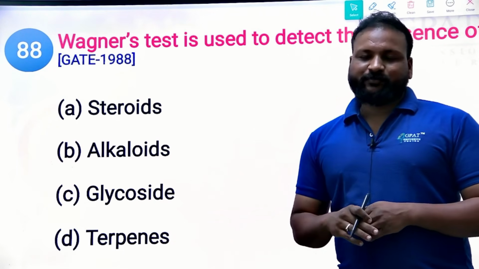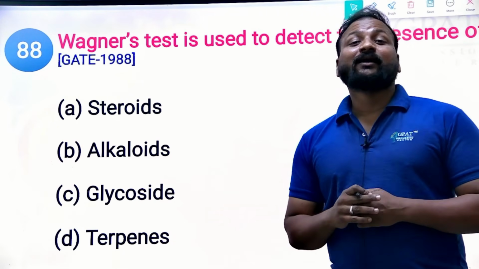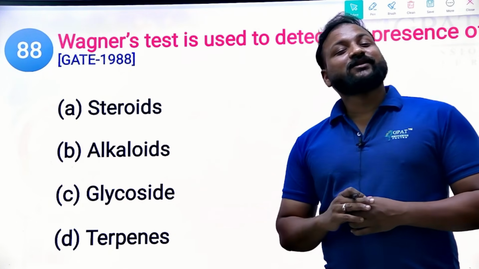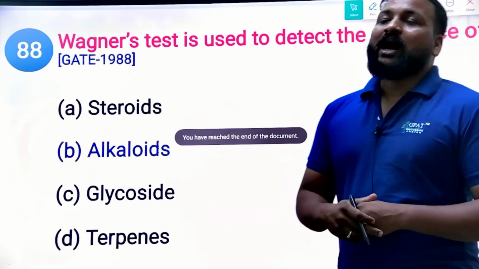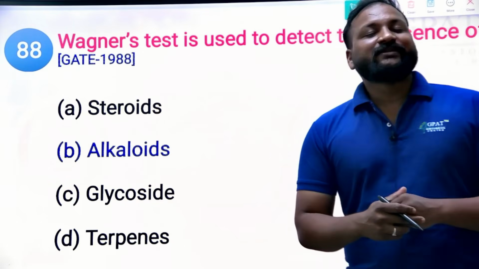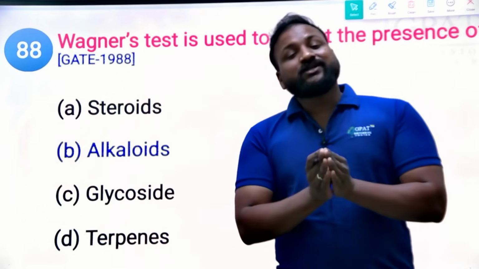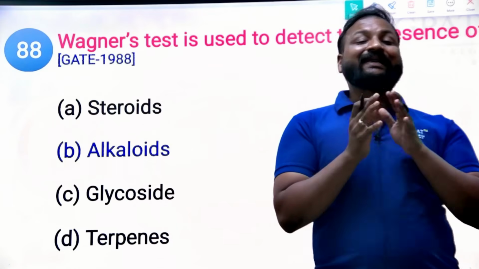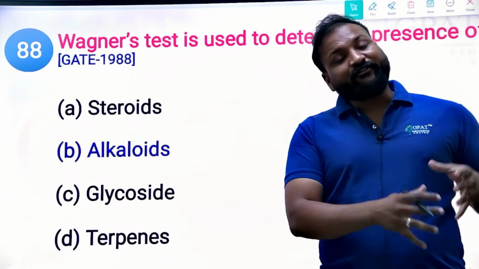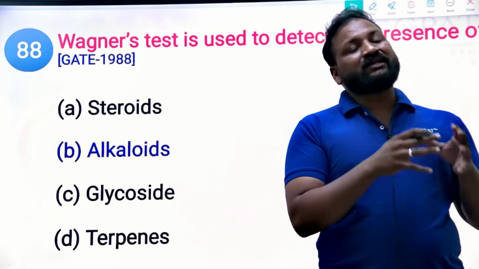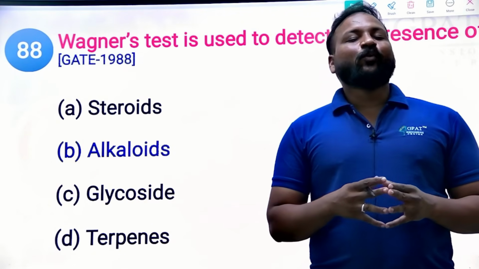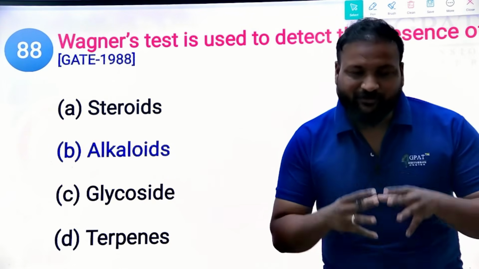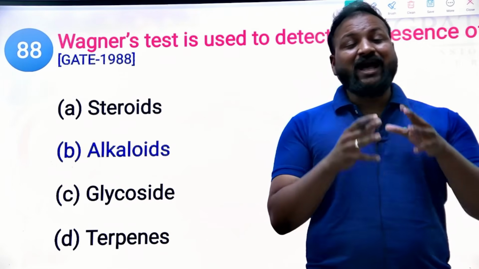Back to back we have completed non-stop 88 questions of pharmacognosy, especially the alkaloid questions. And yes, these are the previous year questions and their explanations. This is the way to solve the question, how to crack it and how to understand questions regarding alkaloids, right?